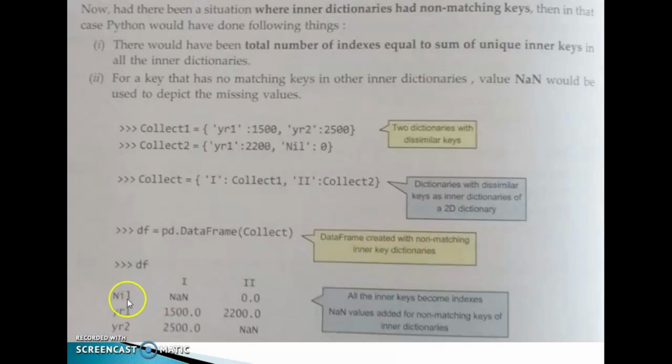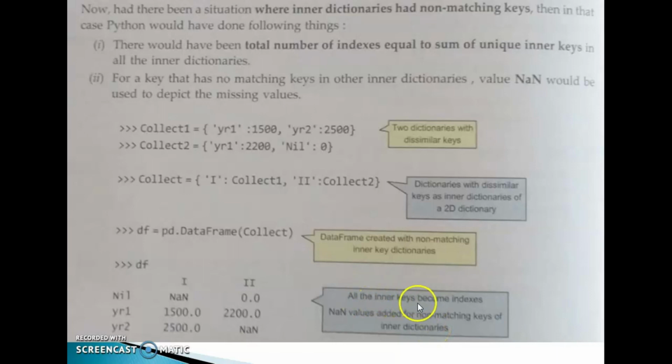Then nil, yr1, yr2, then 1 and 2. All the inner keys become indexes. NaN values are added for non-matching keys of inner dictionaries.